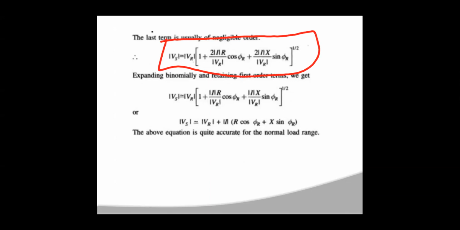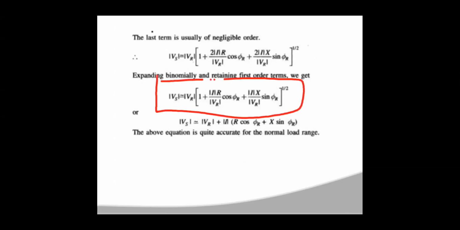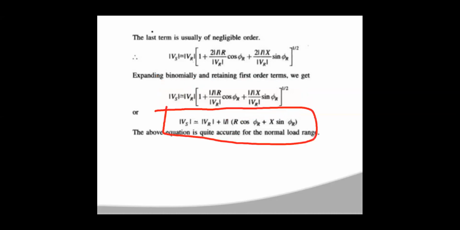Now by expanding this binomially and retaining the first order terms only, the final voltage you are getting is VS = VR (1 + IR cos φr/VR + IX sin φr/VR). Now this VR you take inside, then the final approximate voltage equation is VS ≈ VR + IR cos φr + IX sin φr.